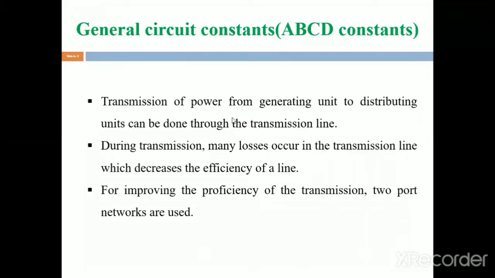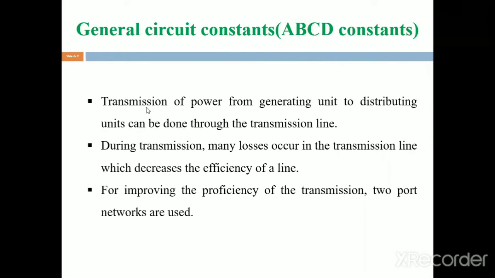First, the general circuit constants are the ABCD constants. The ABCD constants are called the general circuit constants. First of all, by taking a two-port transmission network, we find the general equation, the general circuit constant equation for that two-port network, which will be solved in the present topic.